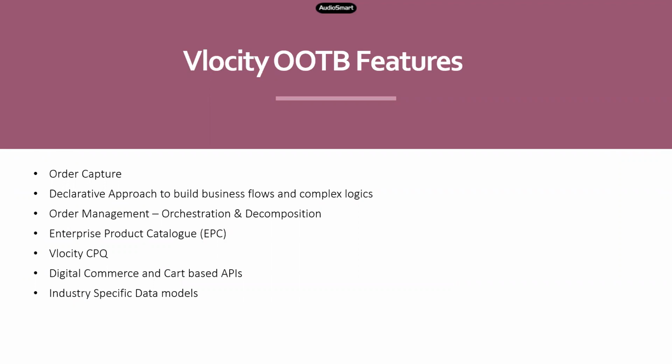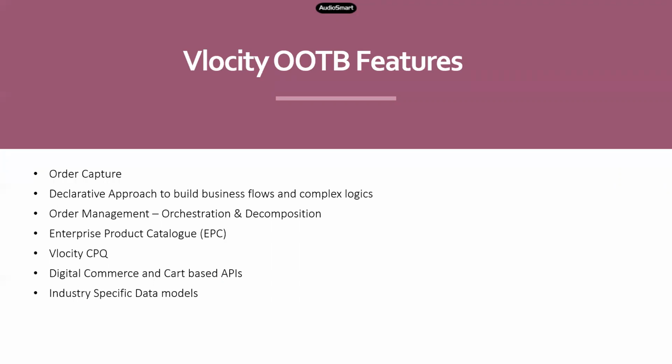For that, Velocity has customized the CPQ and they named it Velocity CPQ. Velocity CPQ helps in making sure that you create dynamic pricing for your product catalog. You can create any kind of complexities in your product catalog using Velocity CPQ. There is a difference between actual CPQ and Velocity CPQ.